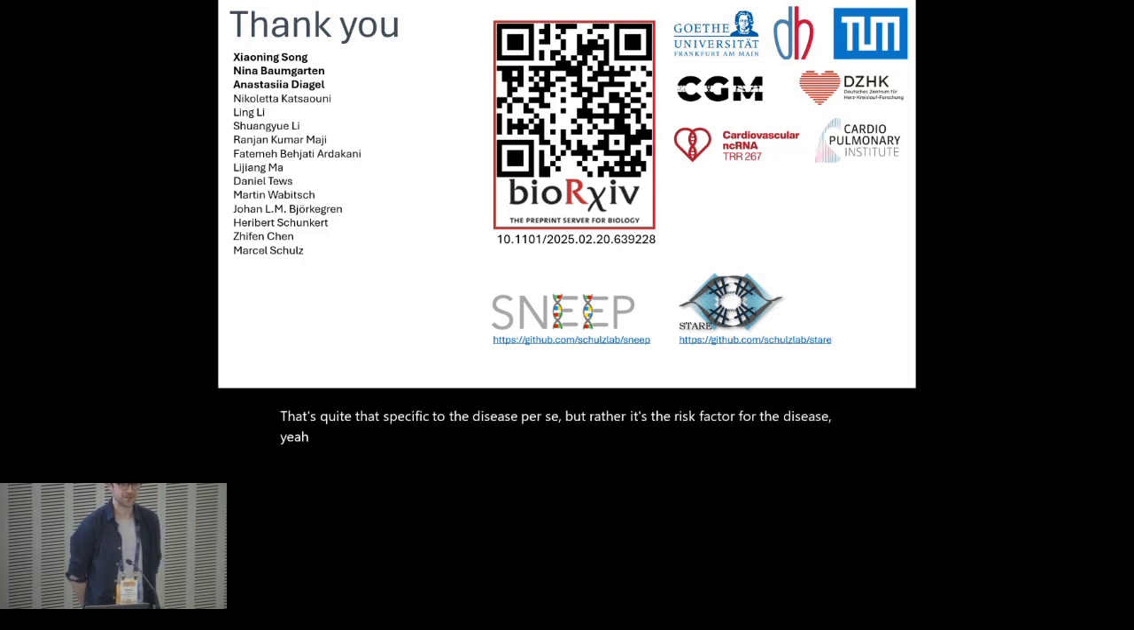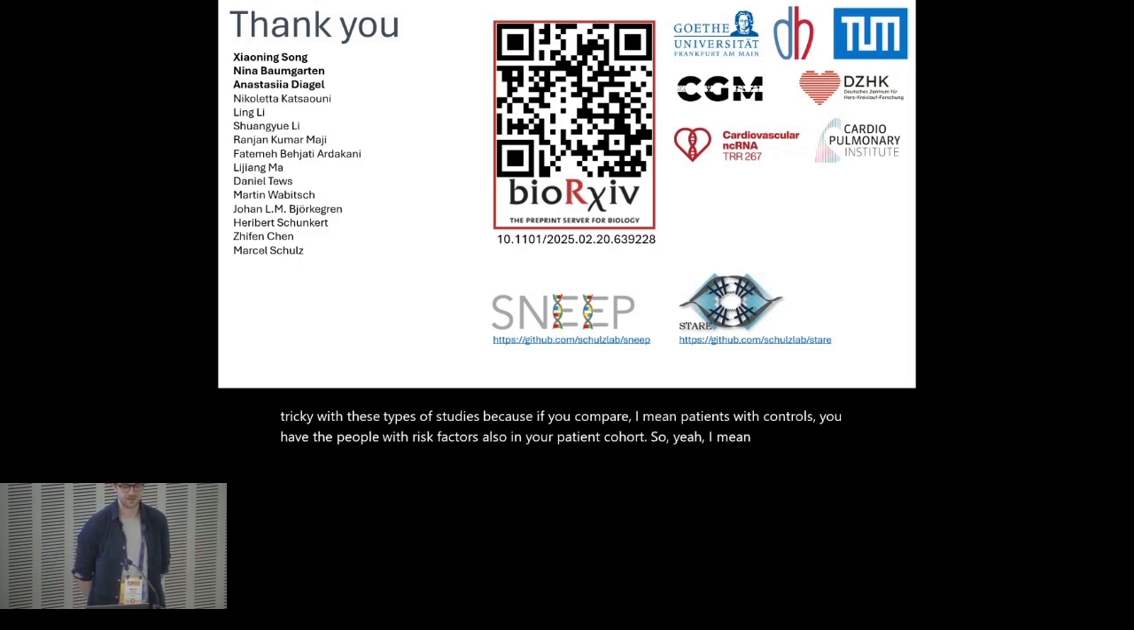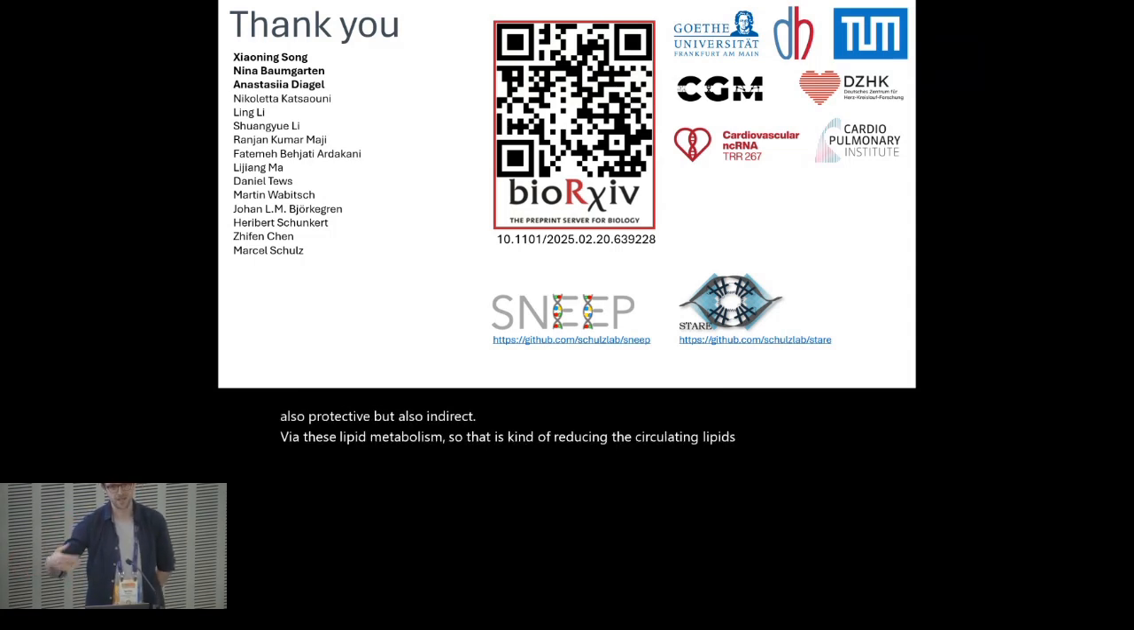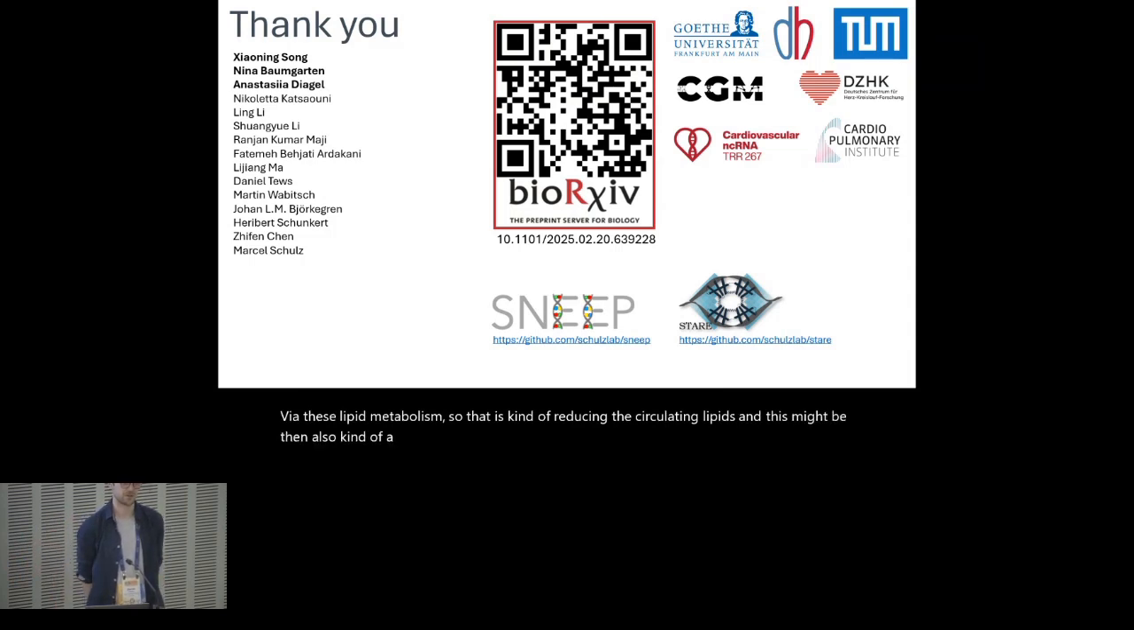Yeah, I think we're finding a lot which is just going via the risks, but I think this is also kind of tricky with these types of studies, because if you compare patients with controls, you have the people with the risk factors also in your patient cohort. For example, the functional validation was then done in adipose tissue, and it looks like this one is also protective, but indirectly via lipid metabolism. So that is reducing the circulating lipids, and this might then also be a protective factor for coronary artery disease.